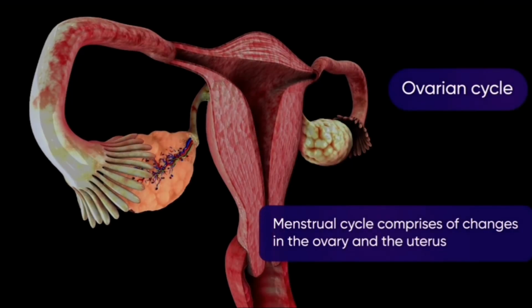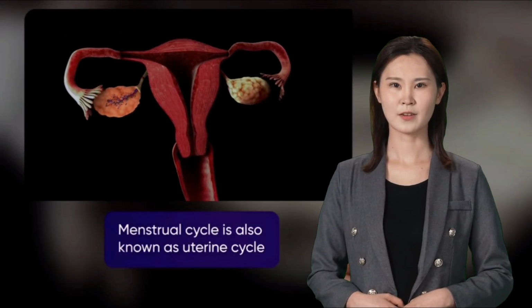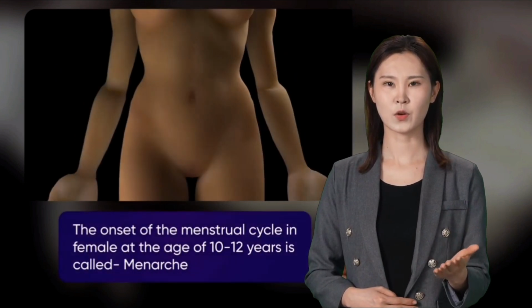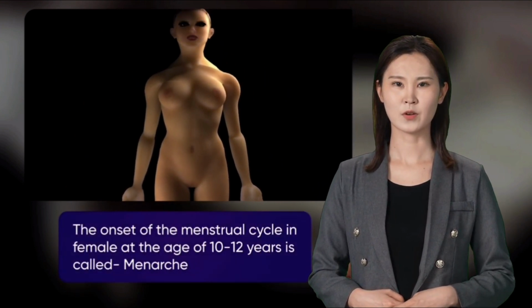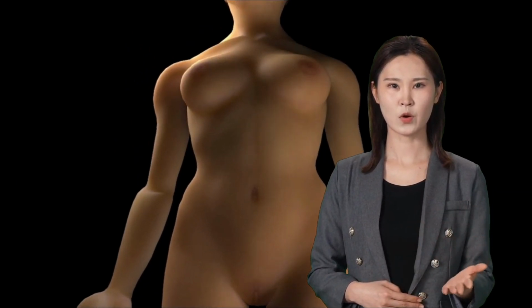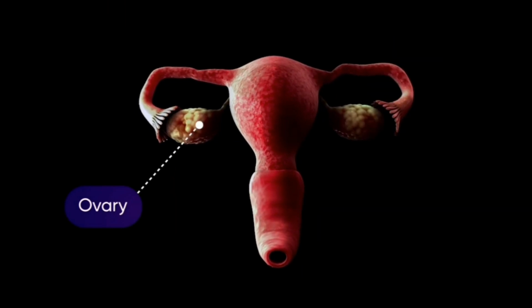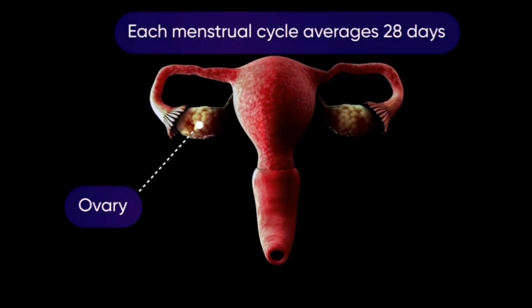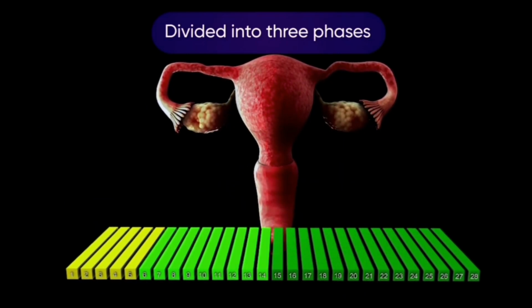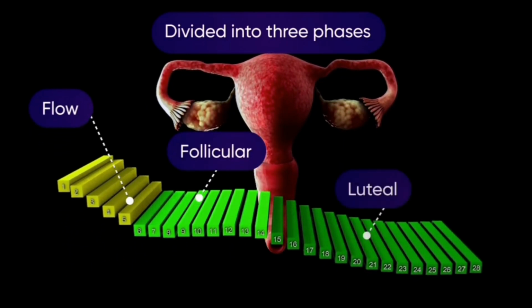Menstrual cycle. Our objective is to learn about the menstrual cycle, which comprises changes in the ovary and the uterus. The reproductive life of a girl begins at the age of 10 to 12 years. This onset of the menstrual cycle is called menarche. Let us focus our attention on the female reproductive organ, namely the ovary. Each menstrual cycle averages 28 days, which is divided into 3 phases: flow, follicular, and luteal phase.